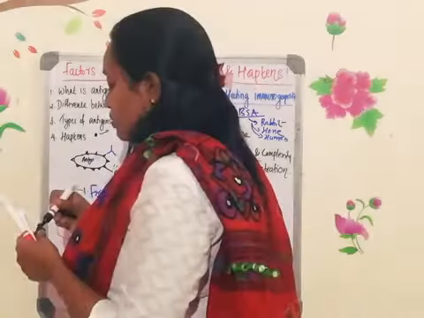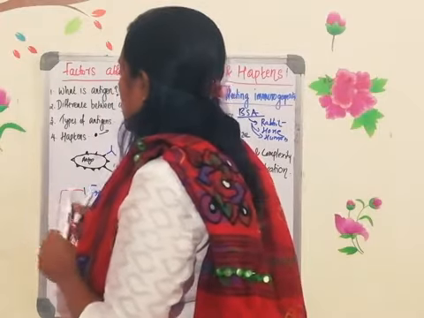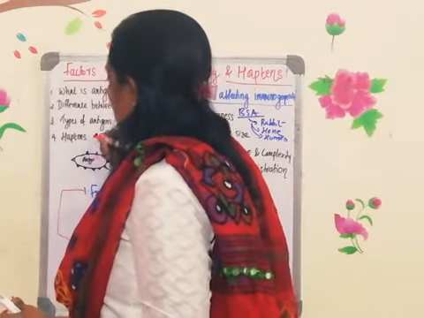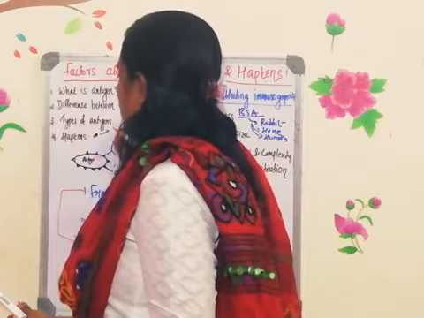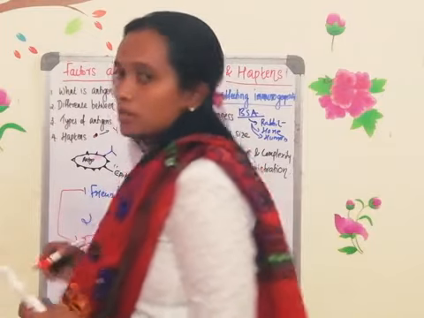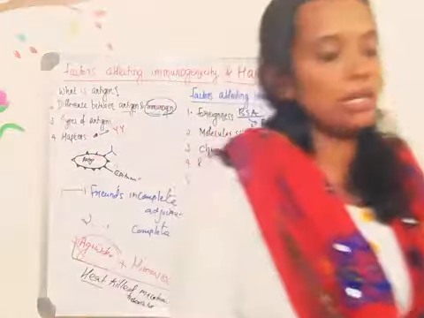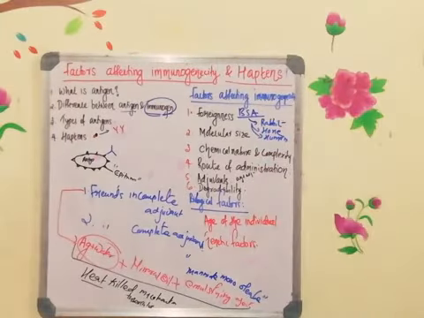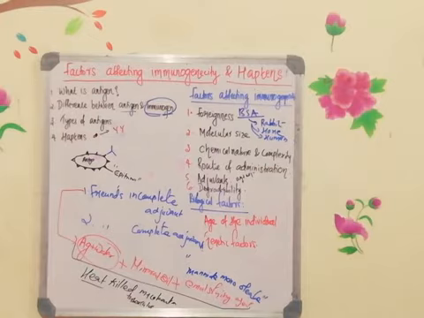When the hapten is conjugated with a carrier molecule, it can activate the immune system and produce antibodies. So haptens are antigenic but incapable of activating the humoral or cell-mediated immune response. They are called haptens. So a hapten always needs a carrier molecule.